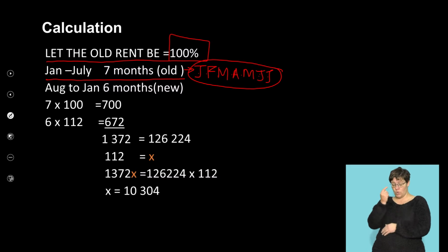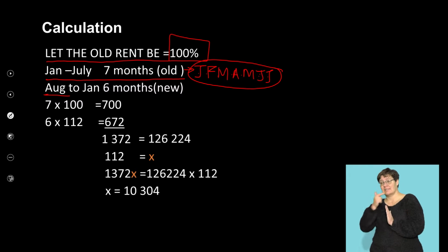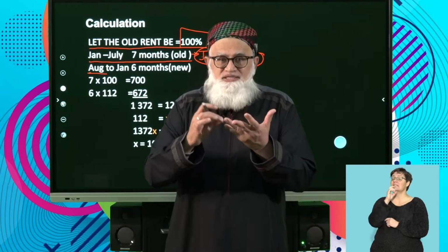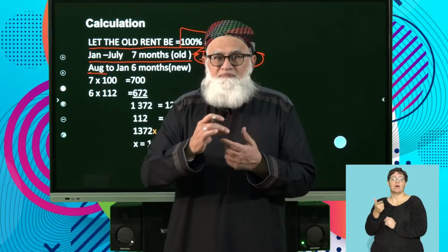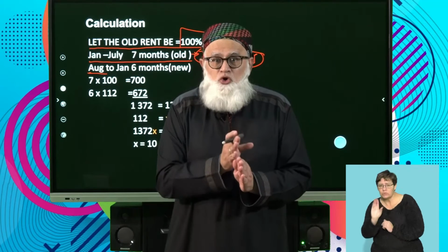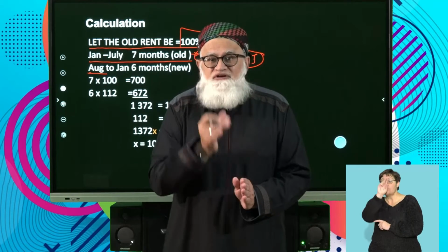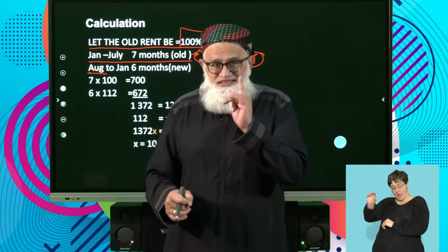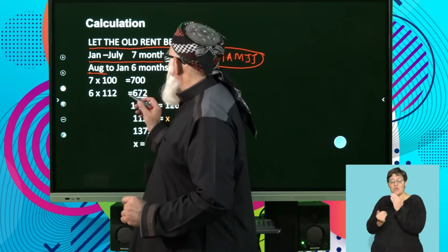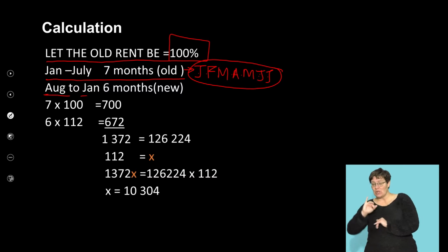Then the increase took place when? In August. Up to when? So very often you find candidates making this mistake. What is the error that they make? August, September, October, November, December, and they stop at December. But no, you've also received the rental for January. And that is why in the new rental you say from August to January.